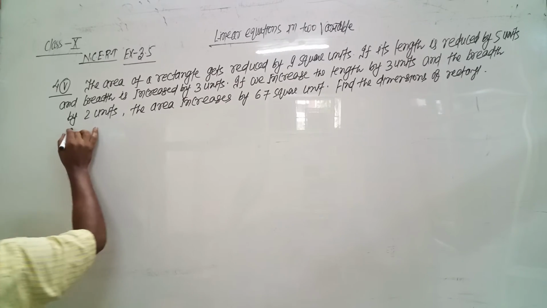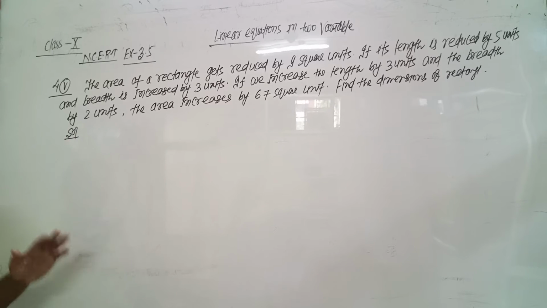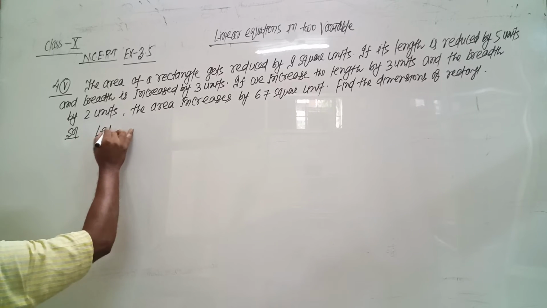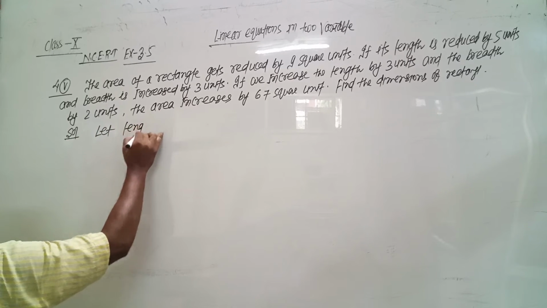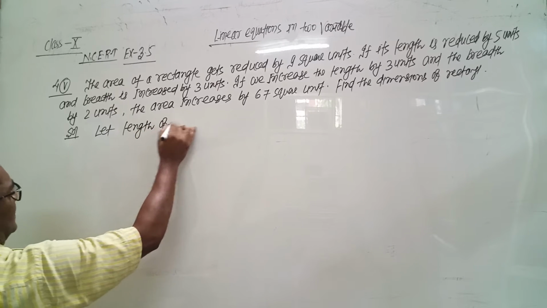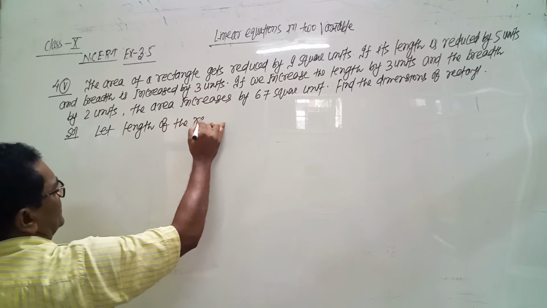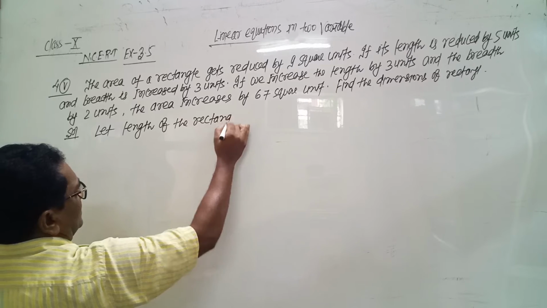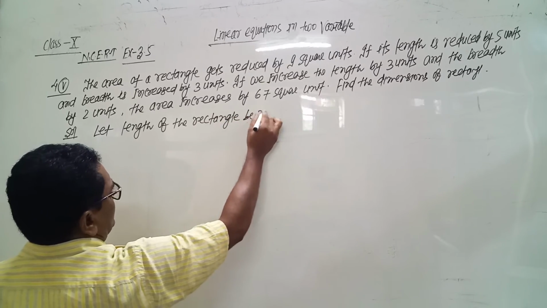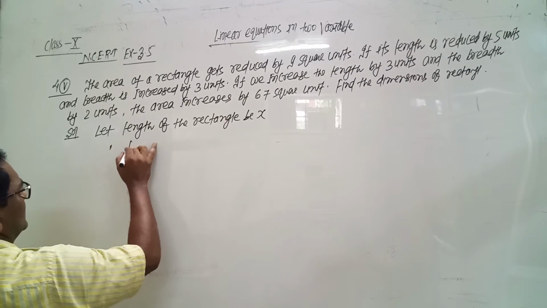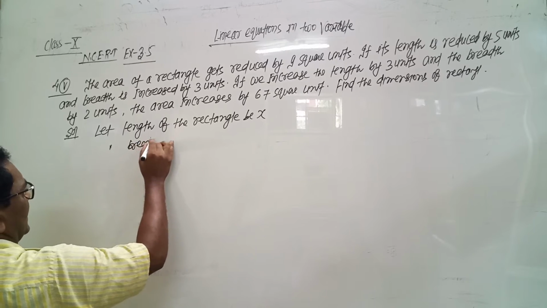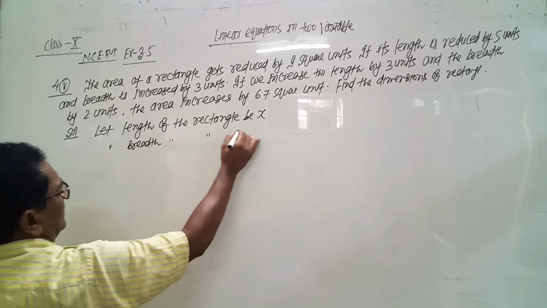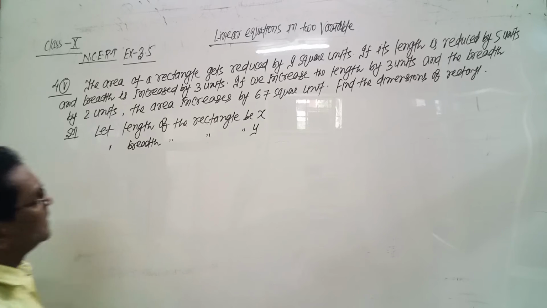So we have to find the dimensions, so let the length of the rectangle be x, and let the breadth of the rectangle be y.